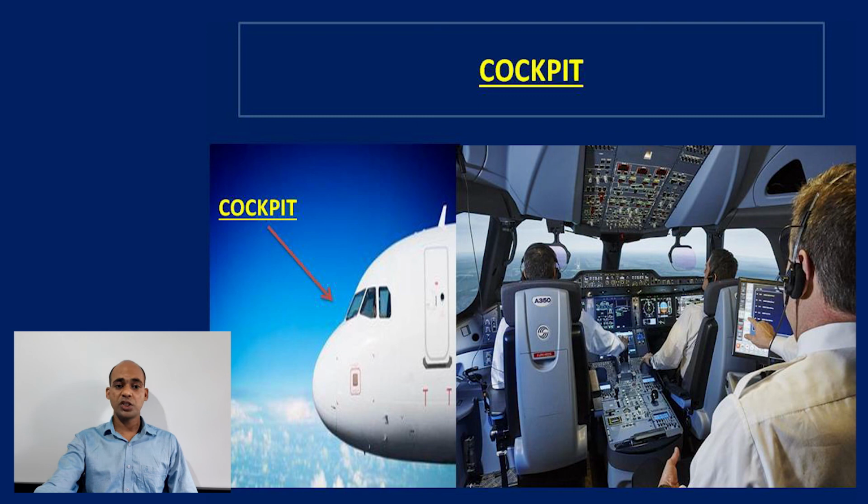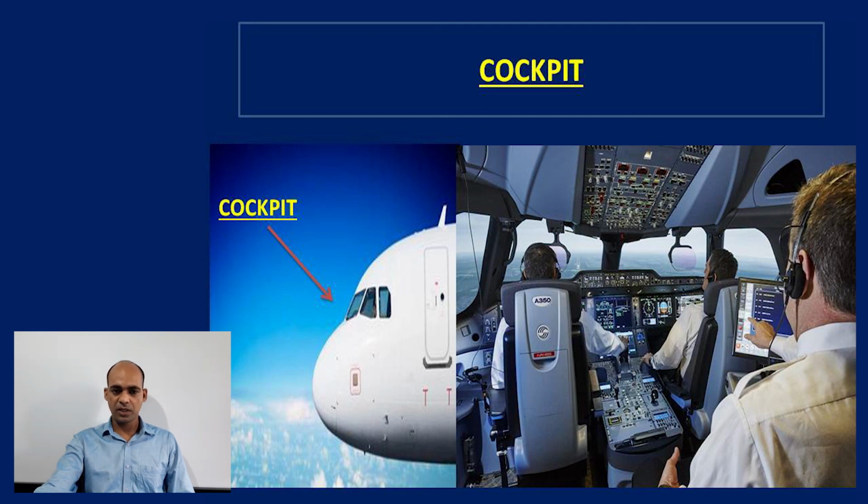Cockpit. We can also distinguish the aircraft by seeing the cockpit. It's very clear this cockpit belongs to a transport aircraft or cargo aircraft because it is larger in shape. It has the pilot and co-pilot seats parallel. But if you see the cockpit of a fighter aircraft, you will not find this parallel arrangement of pilot and co-pilot seats. In the center of the cockpit there is a central control pedestal. This is a control panel for the aircraft engine system and other systems.